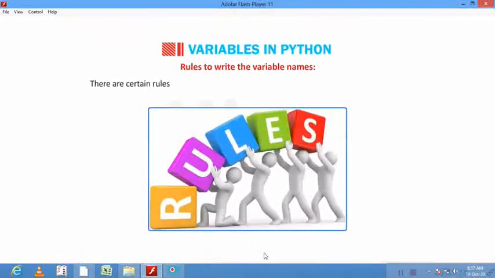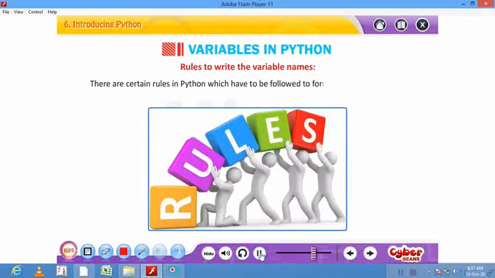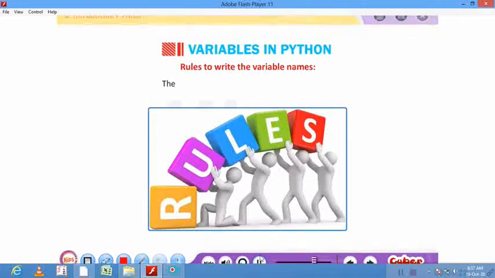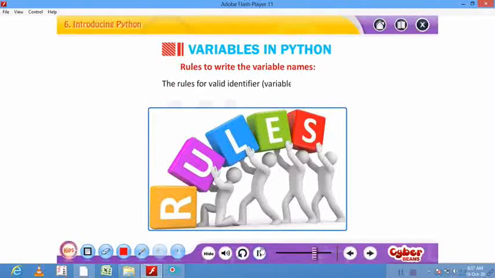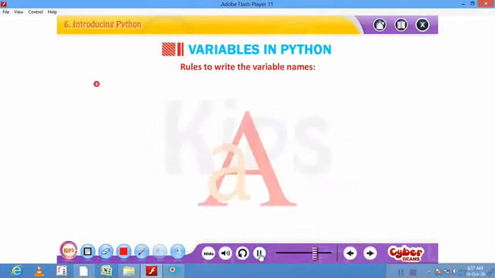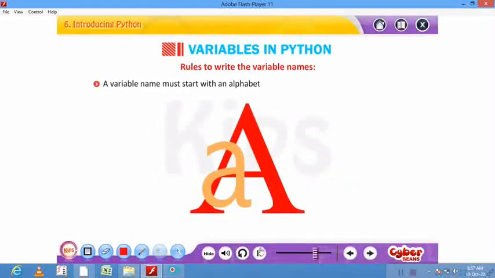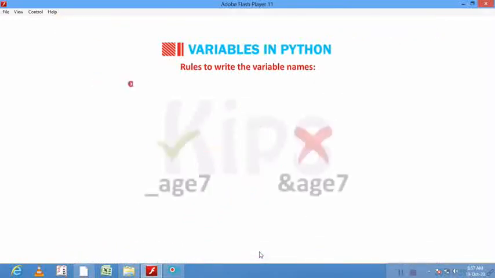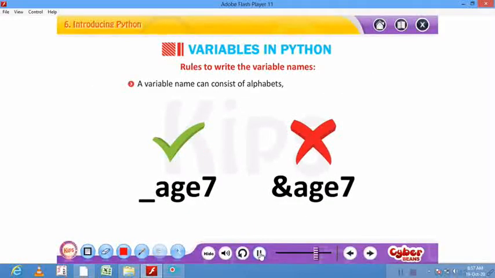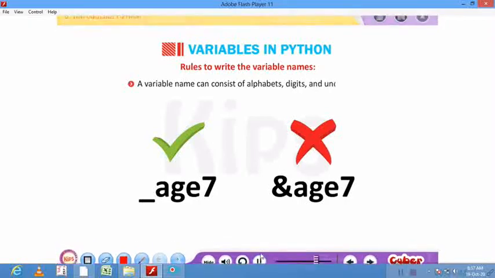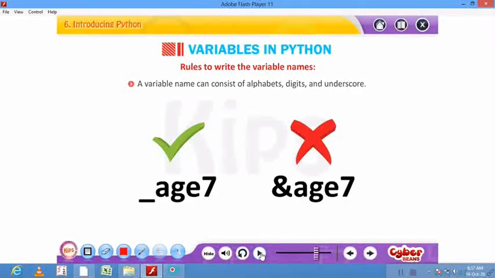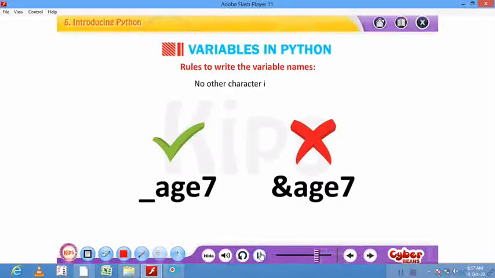There are certain rules in Python which have to be followed to form valid variable names. The rules for a valid identifier variable name are: a variable name must start with an alphabet, capital or small, or an underscore. A variable name can consist of alphabets, digits, and underscore. No other character is allowed.